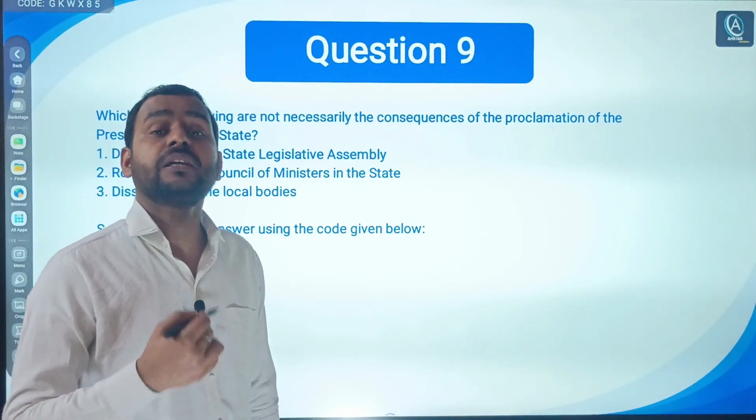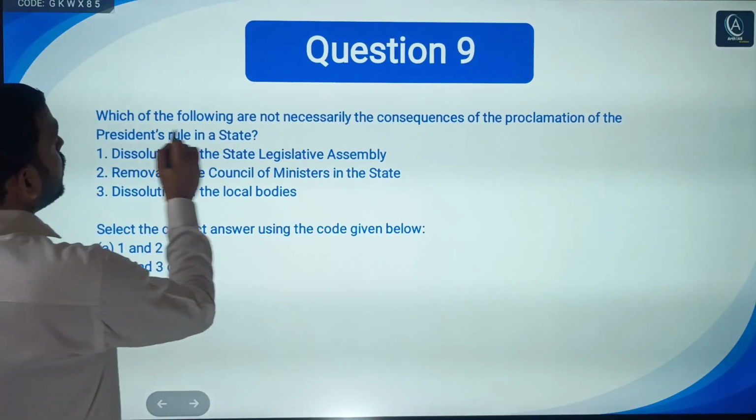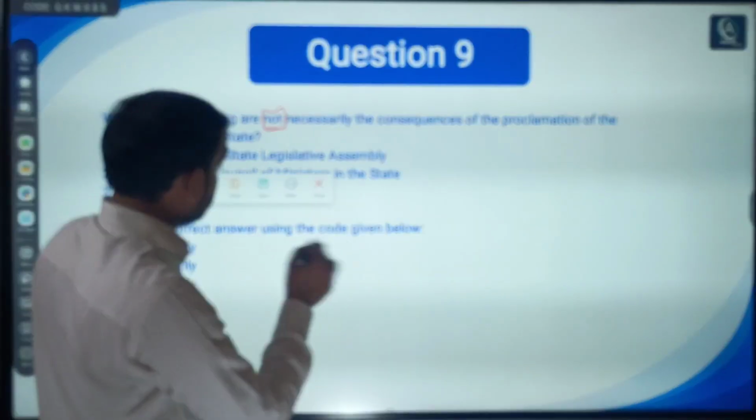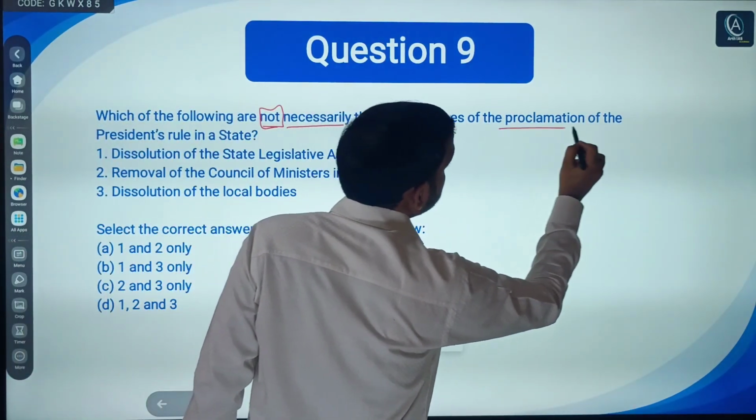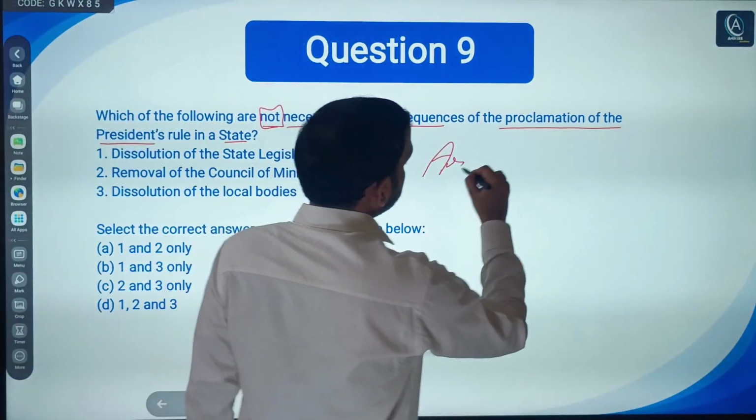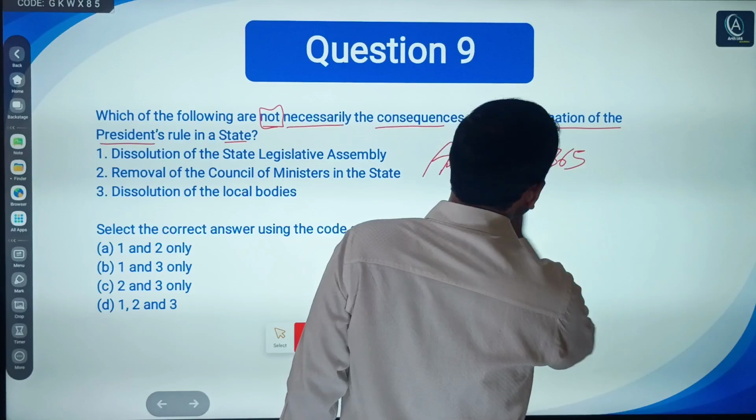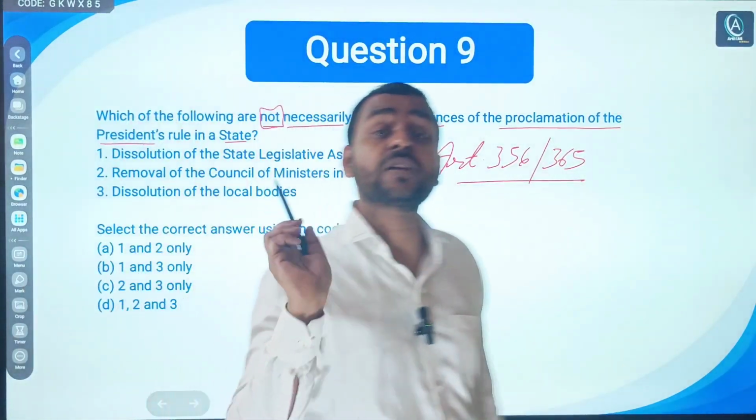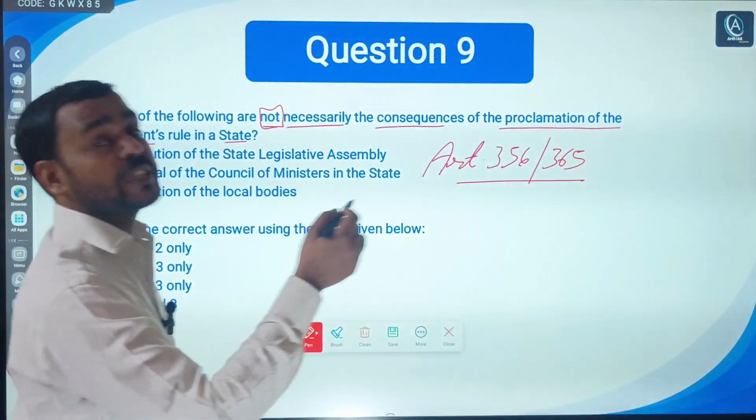Now we will see the next question, that is the ninth question. It says, which of the following are not, focus on the term, not, necessarily the consequence of proclamation of the president's rule in a state? So you would know that under Article 356 and 365, president's rule can be imposed in any state. But the question asks, which of the following are not the reason or consequence for the proclamation of president's rule in any state?